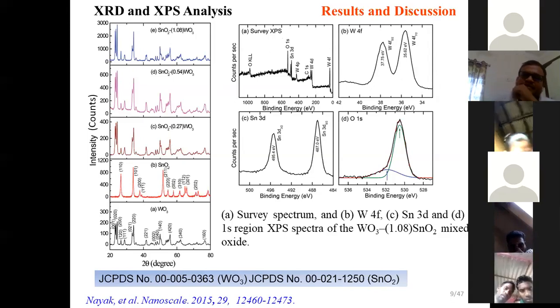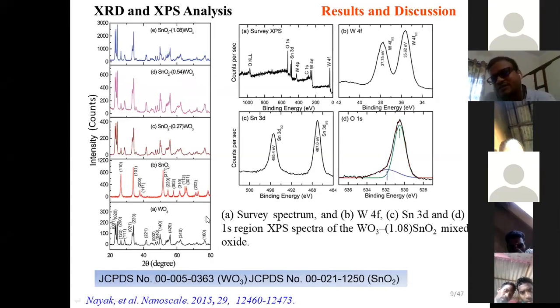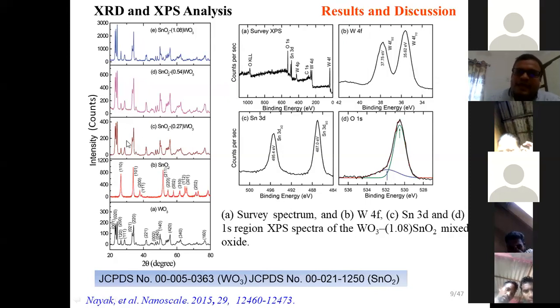From this XRD spectrum, we performed all the samples. We found that the first one, only tungsten oxide, matches with tungsten oxide. Only tin oxide, that sample we prepared, we got tin oxide. However, when we varied the tin precursor, we did not observe any extra peaks for tin oxide in the tungsten oxide plates.